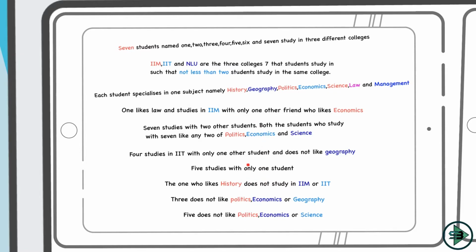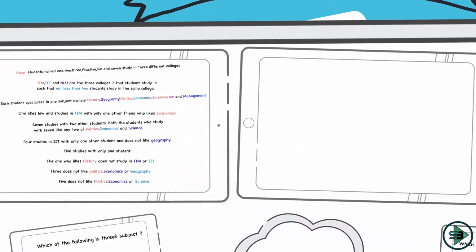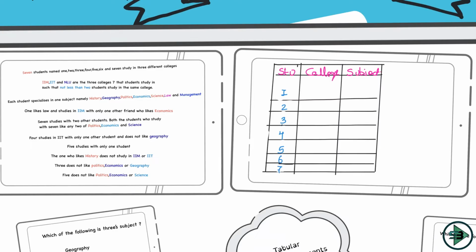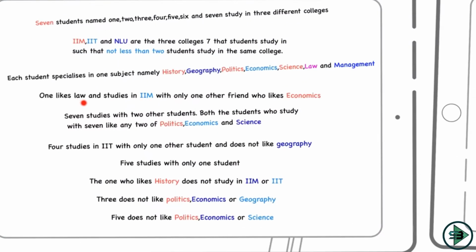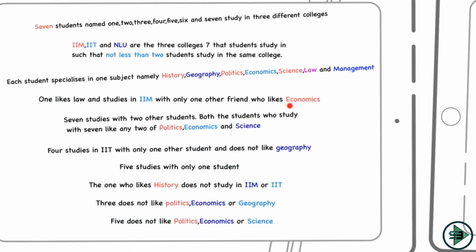No. Okay, now we only have the information of which student is studying in which college and what subject, which means we need to go for the table. So let's go ahead and make the table for this. Once I'm ready with this table, I'll try and fill in whatever information is given to me. So let's start with the first sentence, which says that one likes law, and studies in IIM with only one other student who likes economics.